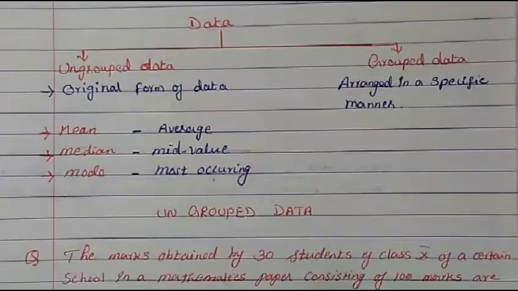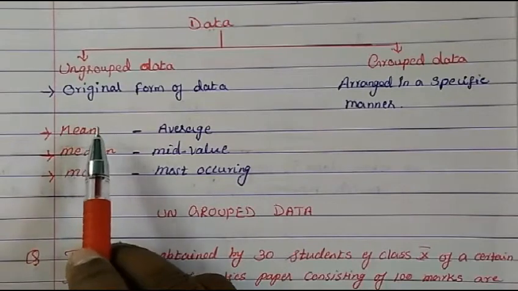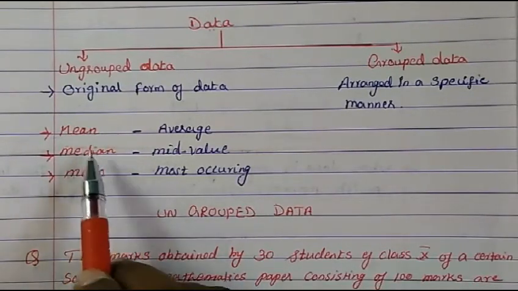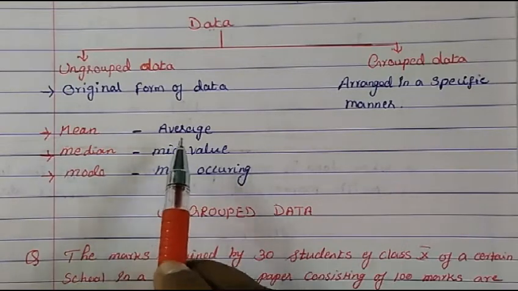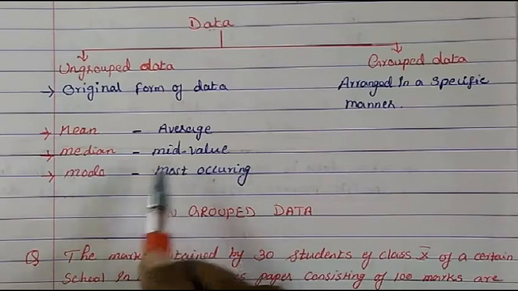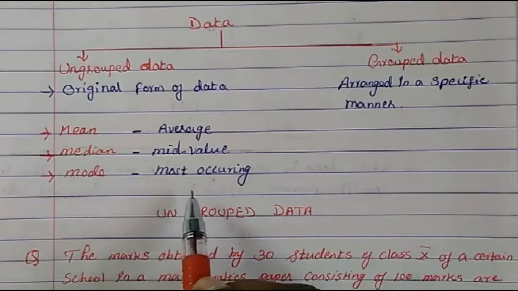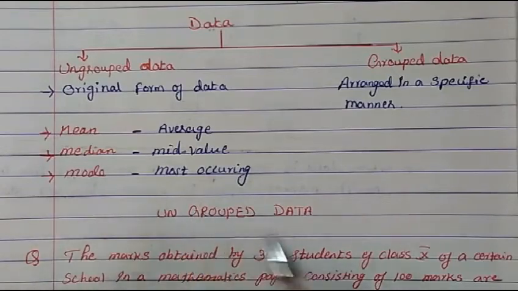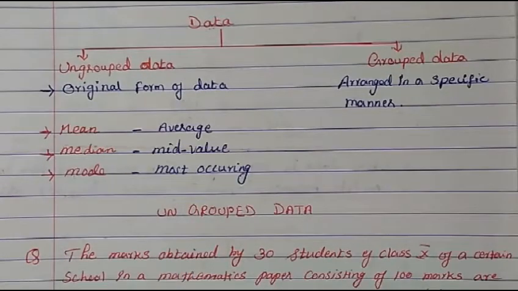Now you have also studied this in 9th standard. In statistics we study mean, median and mode. Mean means we find the average. Median means we find exactly the mid value. And mode means the most occurring value. This you have done in 9th standard. So now in ungrouped data, let us take one example.